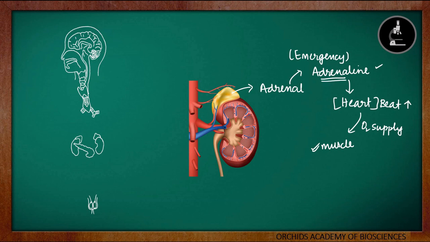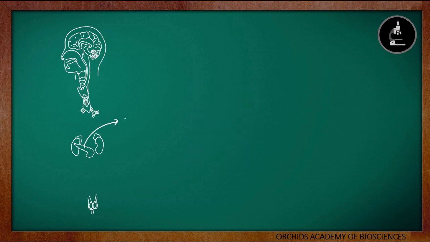After adrenaline, let us look into another hormone produced by the pancreas. The pancreas in our body produces a hormone called as insulin. And this insulin hormone is responsible for regulating the blood sugar levels in our body. So how does this insulin ensure the regulation of the blood sugar level in our body?